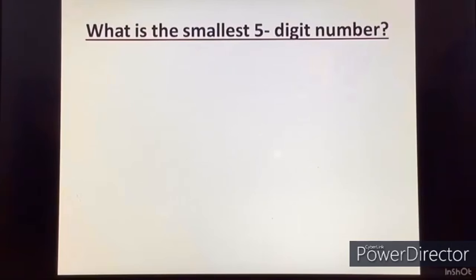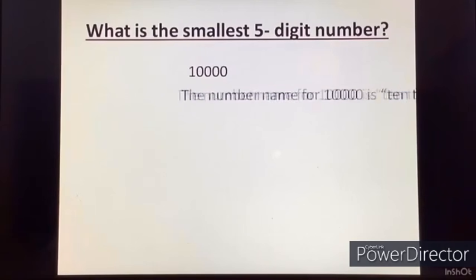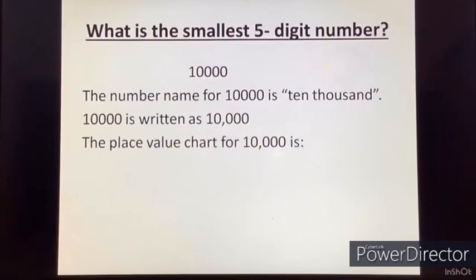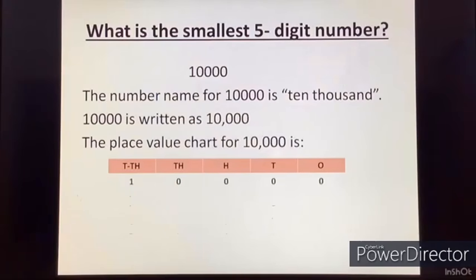It is 1 followed by 4 zeros, and the number name for this is 10,000, and it is written as 10,000. The place value chart for this is ones, tens, hundreds, thousands and 10,000s. Under the 10,000 column we will have 1, and the rest of the places will be occupied by zeros.